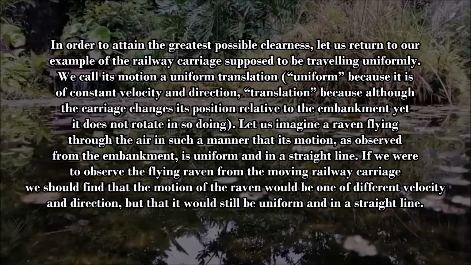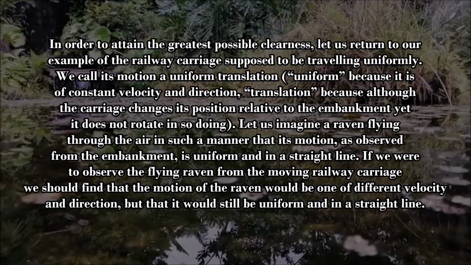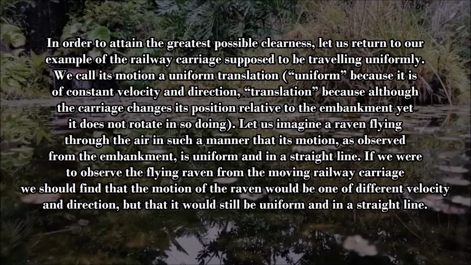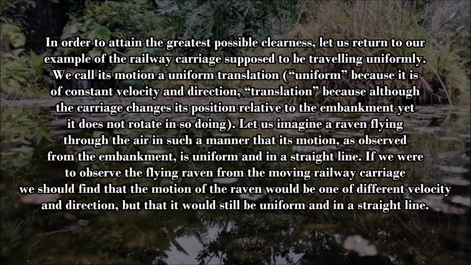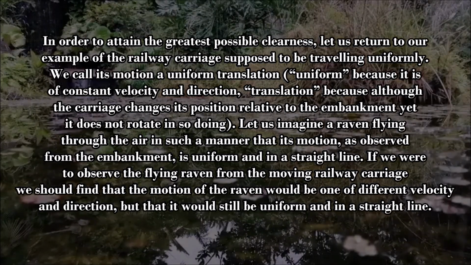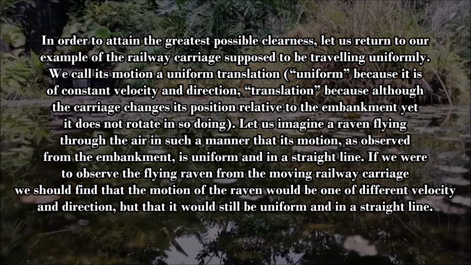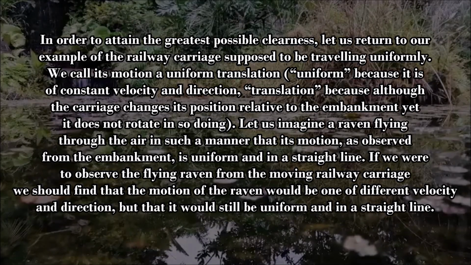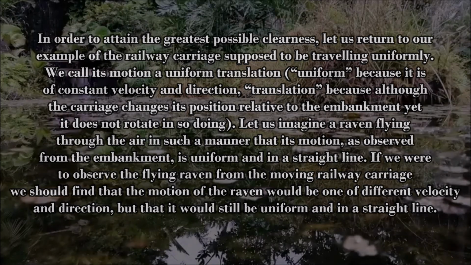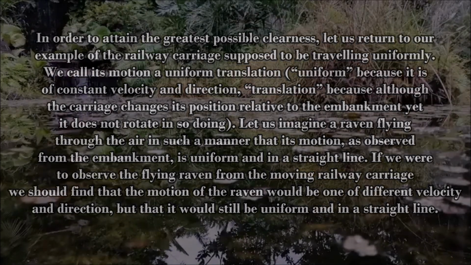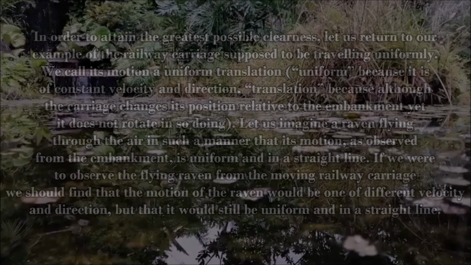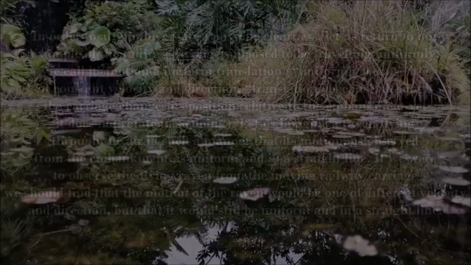Let us imagine a raven flying through the air in such a manner that its motion, as observed from the embankment, is uniform and in a straight line. If we were to observe the flying raven from the moving railway carriage, we should find that the motion of the raven would be one of different velocity and direction, but that it would still be uniform and in a straight line.